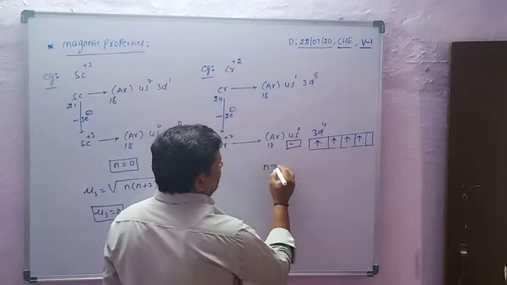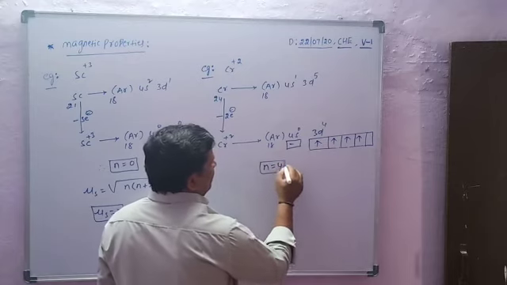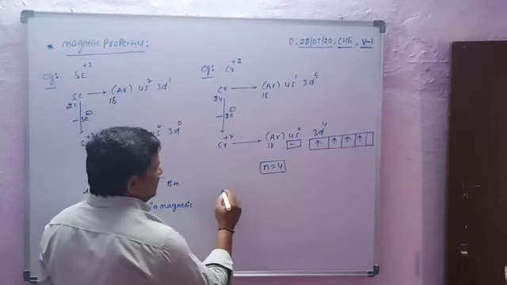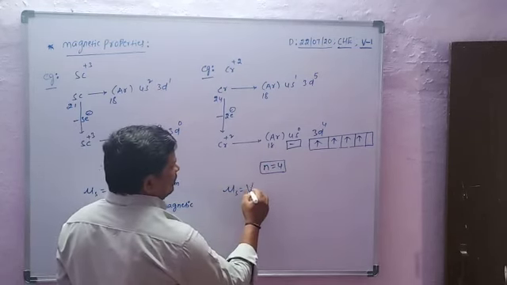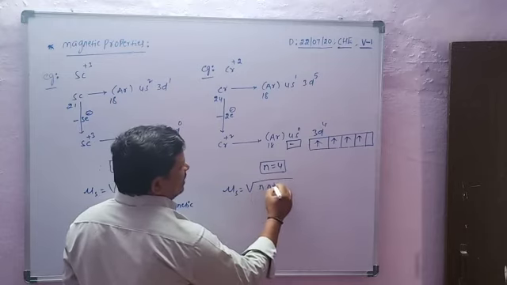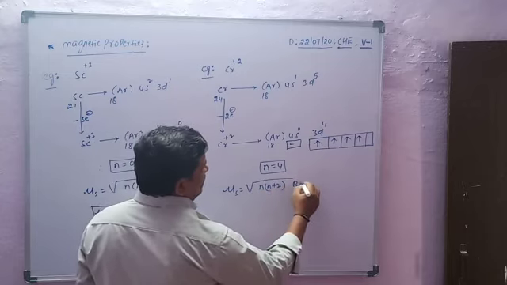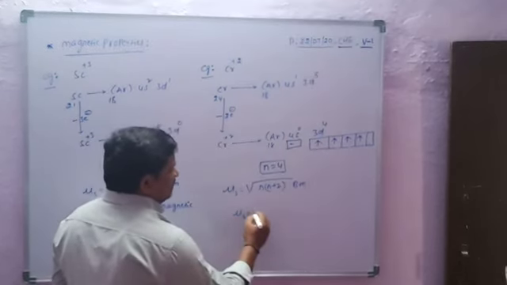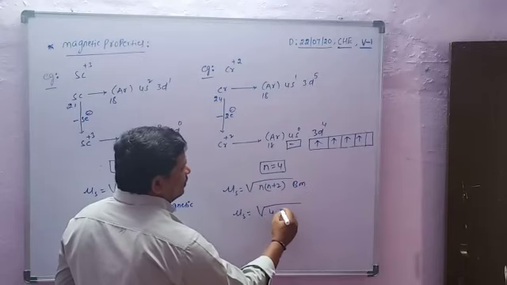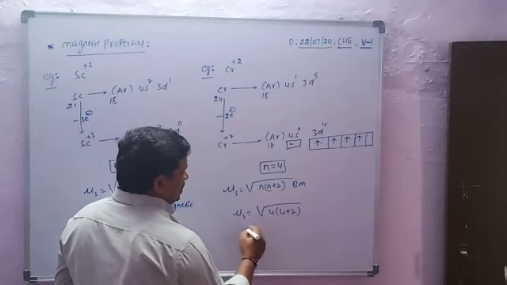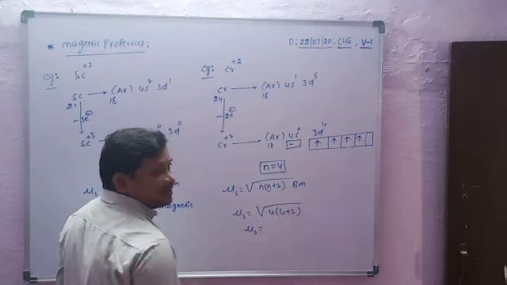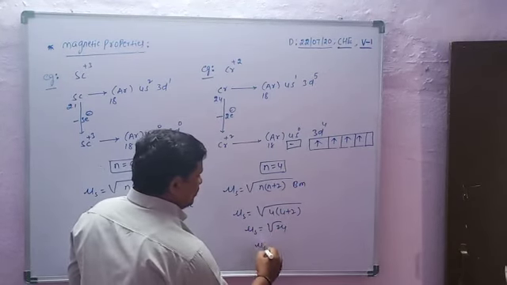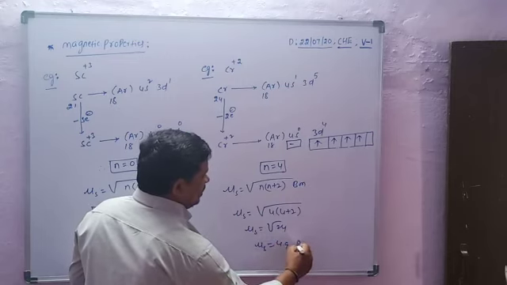So the number of unpaired electrons equals 4. Magnetic moment mu s equals the square root of n into n plus 2 BM, which is the square root of 4 into 6, root 24, so mu s equals 4.9 BM.